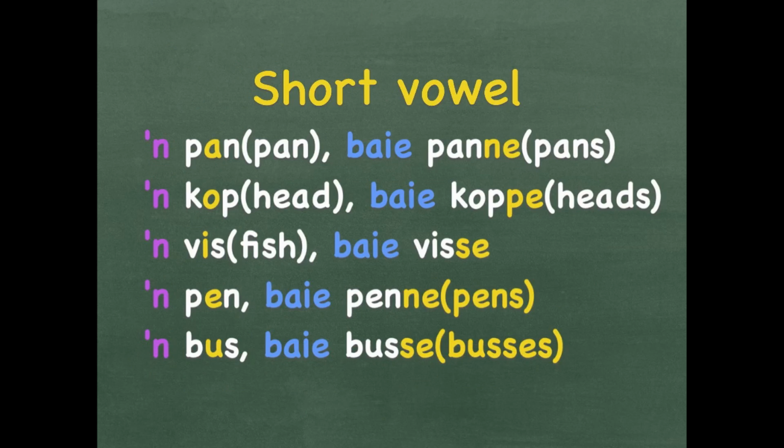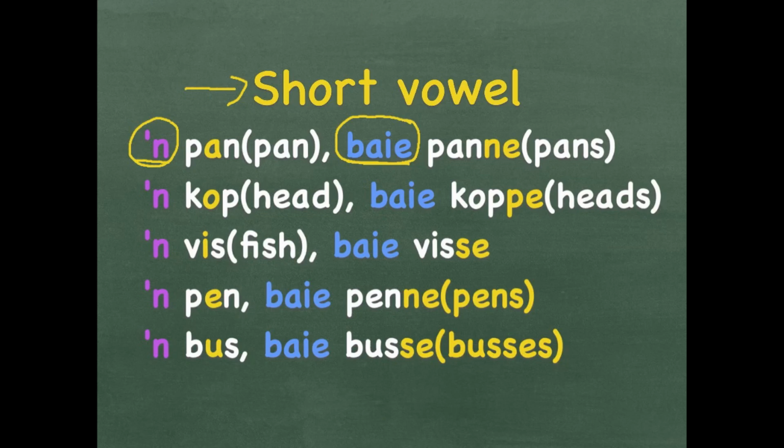I will now explain a few rules according to different vowel sounds and consonants and what a word ends on, and what rule to apply when putting it in plural. The first one we're going to look at is short vowel sounds that are in the middle of the word. Remember, a indicates a singular form and baie is more than one or a lot. I'm going to use singular form always in purple, and when it's more than one, I will use it in blue.